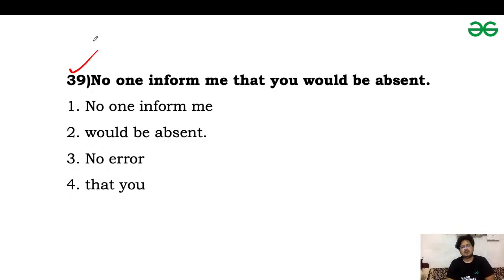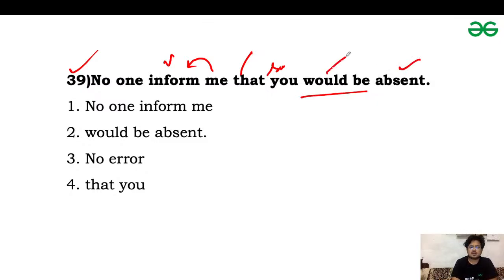No one informed me. So no one is the subject, inform is a verb, and me is the object of the inform verb. That you would be absent. You is the subject. That is a subordinate conjunction. Would be is a verb phrase, and absent is a complement, an adjective.